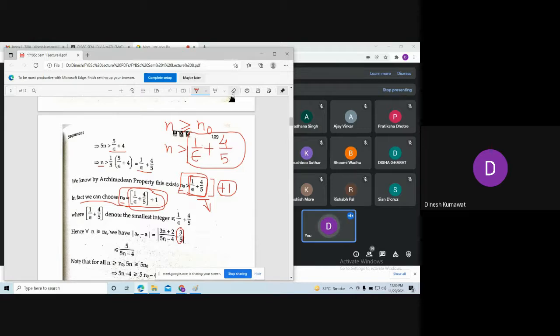Observe, here we are saying two things. Here we are saying n naught is strictly bigger than this number, and here we are saying n naught is exactly equal to the greatest integer value plus 1. Why? Because here we are adding plus 1 to this real number. That's why here we are getting equality. So this is the idea to find n naught.